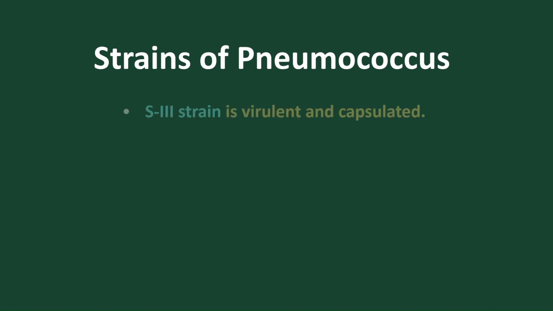What are the strains of pneumococcus? There are two different strains. In one strain, a capsule is present. The bacteria having a capsule are called capsulated, and they are very protective in nature. They are virulent and pathogenic.